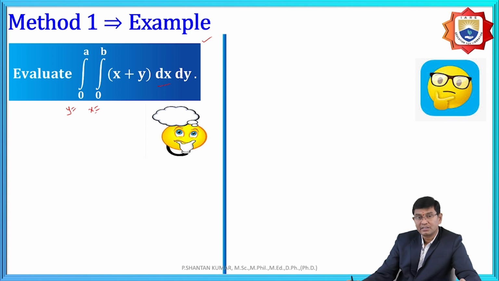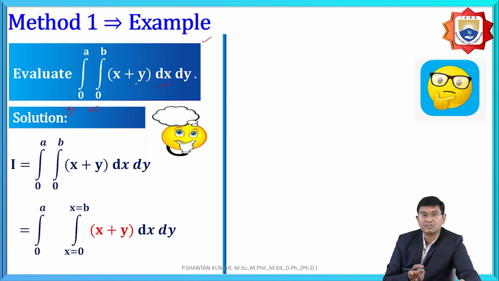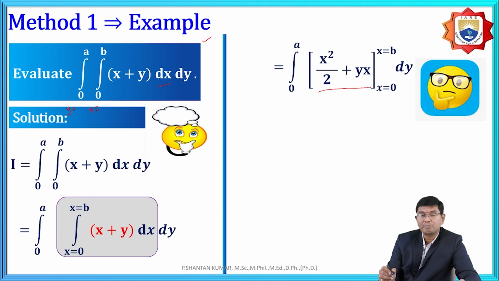But here the other variable is y. While integrating with respect to x, the function variable is y, therefore we need to take y out as common, and the remaining term is 1. As per that rule, let us assume this as I, and integrating first with respect to x, we get x square by 2 plus y into 1, which is yx. Therefore, it is x square by 2 plus yx.